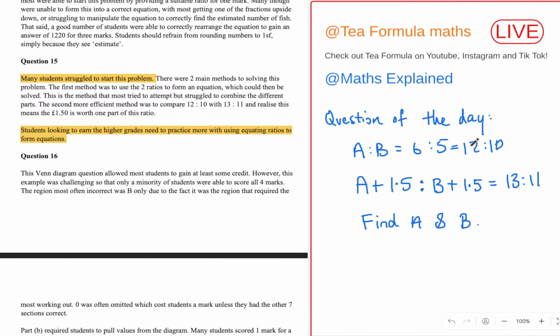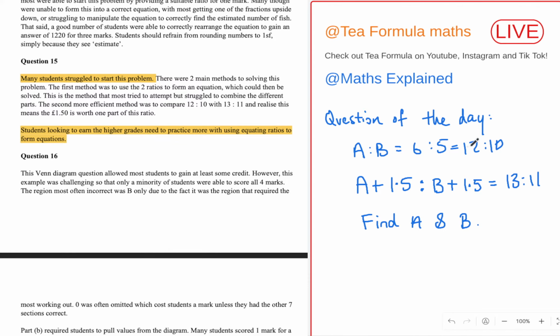So a is going to be 12 times 1.5, which is 18, and then b is 10 times 1.5, which is 15. So there was a little shortcut there. But I would probably suggest sticking with the longer method, which is creating equations with those ratios.